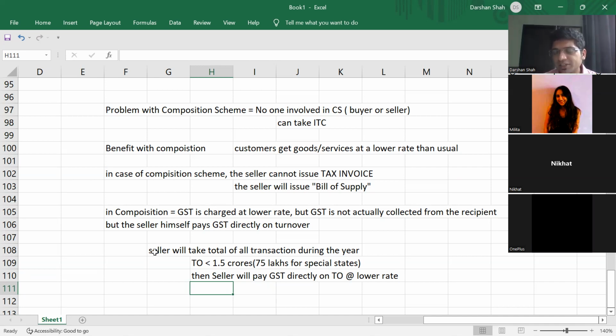Let us say in the first quarter, April, May, June, you have collected GST as a composition scheme dealer, and after 3 months your limit has exceeded 1.5 crores. Then after that it's not possible. You will have to collect GST at normal rate. You by default come out of the scheme.